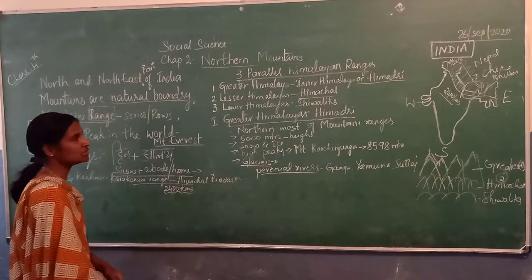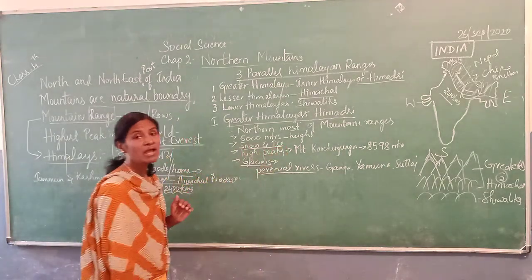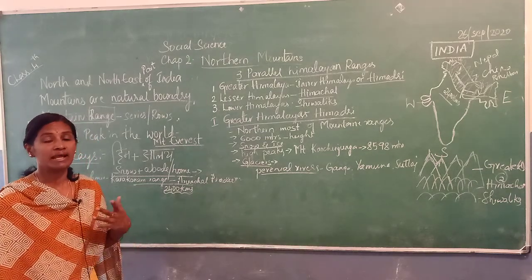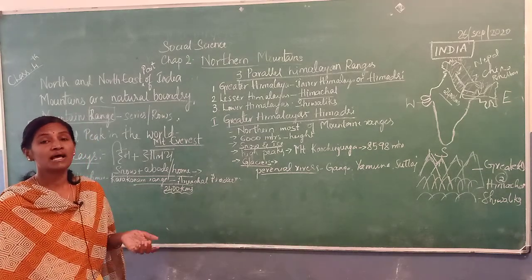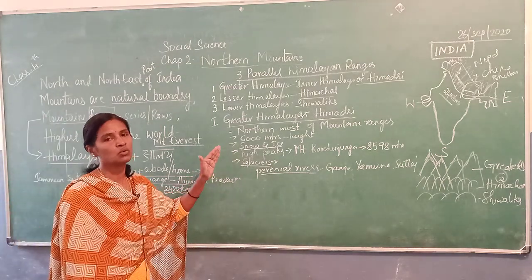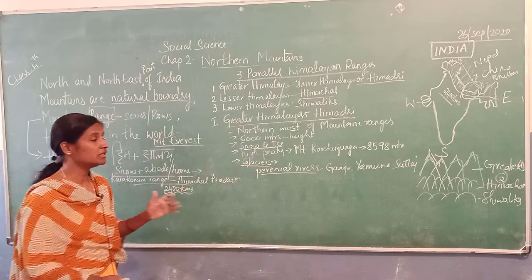Here, as for the climate, as I told, it is completely covered by snow and ice. There we cannot find any people or animals, any kind of plants. There is no growth because of heavy cold. Minus level degree will be there.